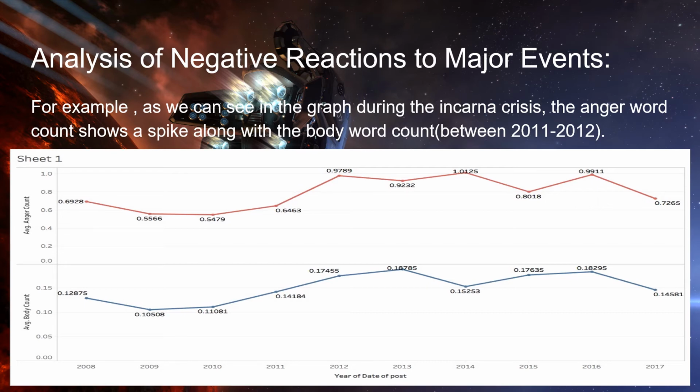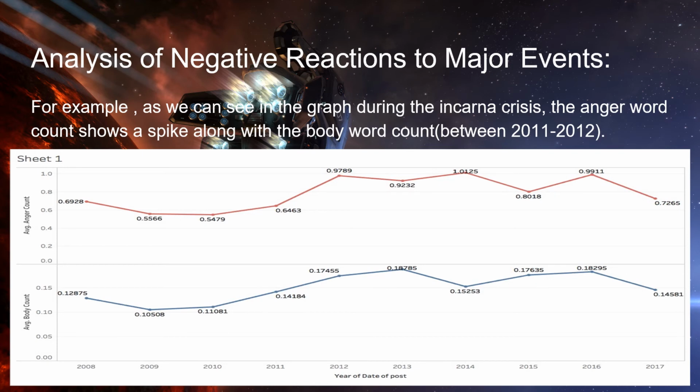For example, as we can see in the following graph, during the Incarna crisis, which was between 2011 and 2012, the anger word count shows a spike along with the body word count, which justifies our assumption that people prominently use swear words to display their anger.